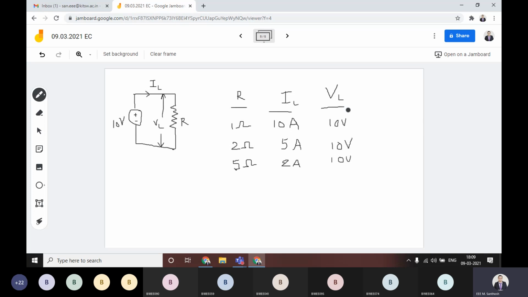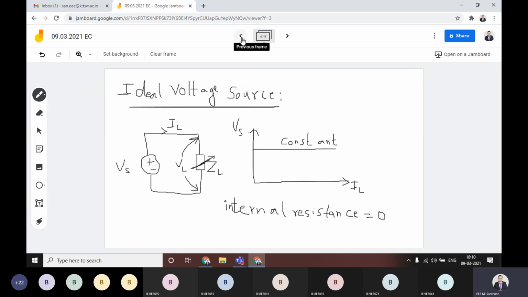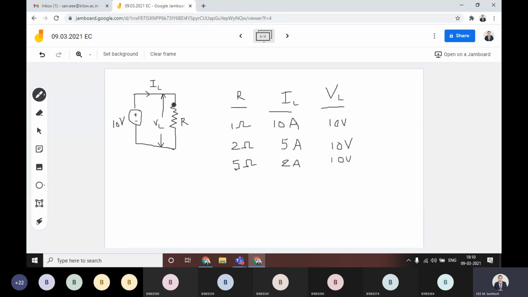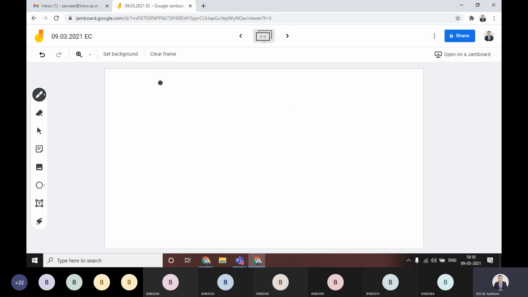I hope it is clear. The only takeaway point is the internal resistance is 0, and with the change in the load the voltage will be the same, the voltage is constant. This is the takeaway point. Remember that point, that is important.